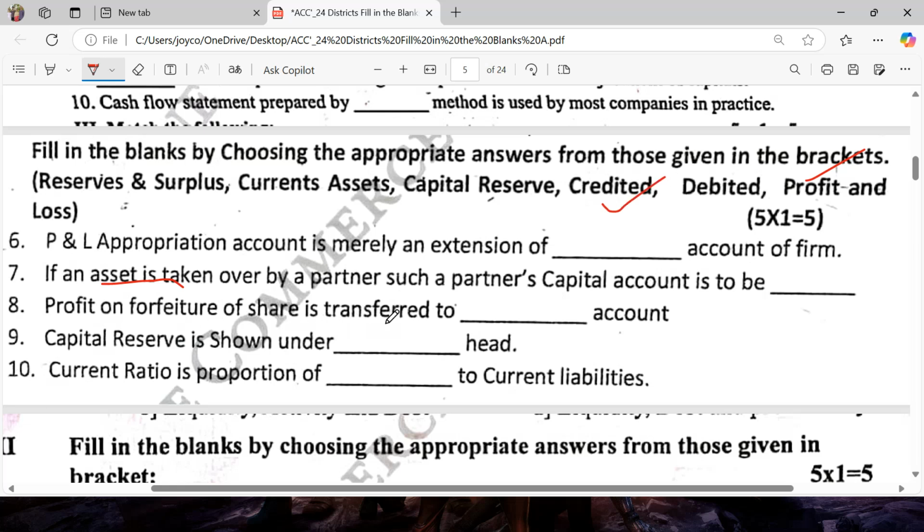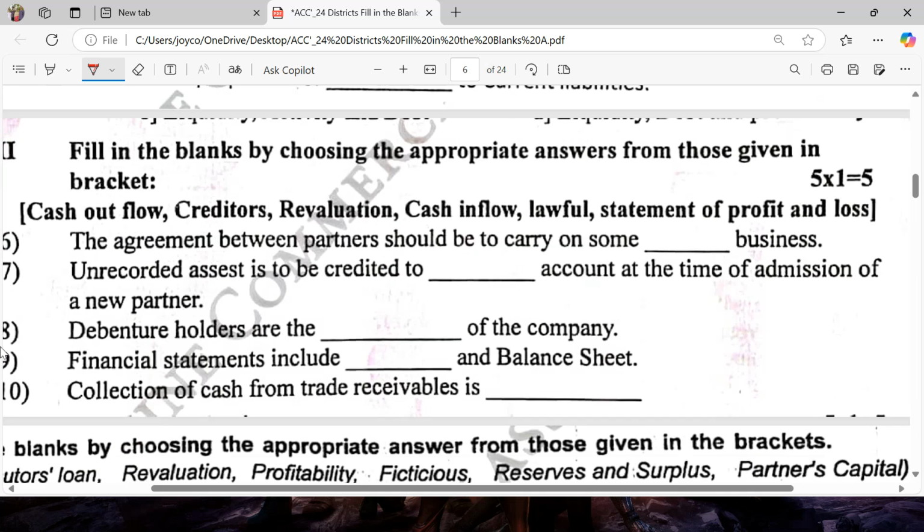Profit on forfeiture of shares is transferred to capital reserve. Capital reserve is shown under reserves and surplus. Current ratio is the proportion of current assets. Next one, the agreement between the partners should be to carry on some dash business.